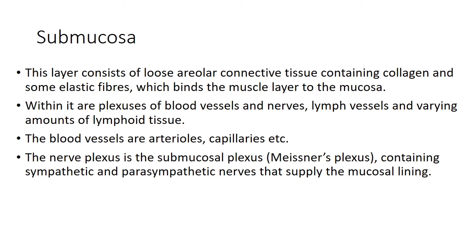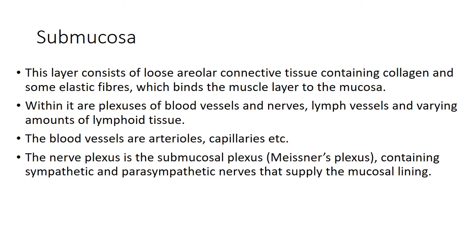Now, the submucosa. This layer consists of loose areolar connective tissue containing collagen as well as some elastic fibers which bind the muscle layers to the mucosa. Within it, there are plexuses of blood vessels, nerves, lymph vessels, and a varying amount of lymphoid tissue. The blood vessels are arterioles and capillaries, etc. The nerve plexus is a submucosal plexus, or we can say the Meissner's plexus, containing sympathetic and parasympathetic nerves that will supply the mucosa.